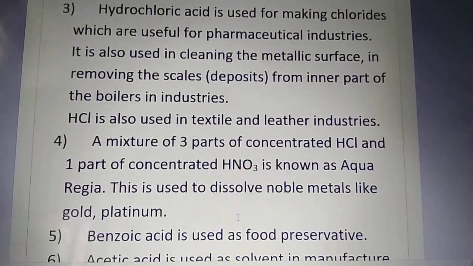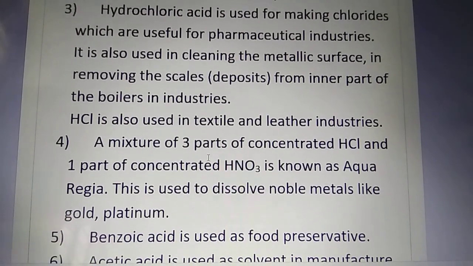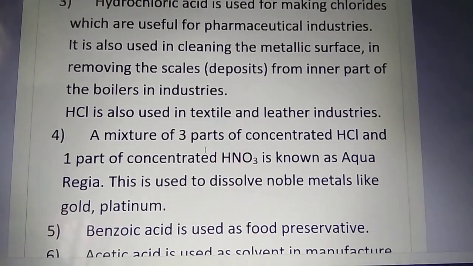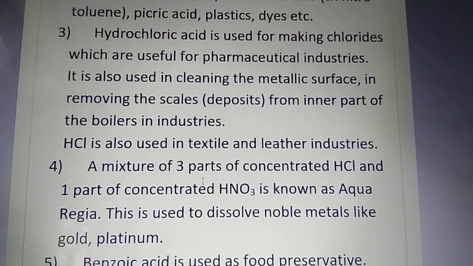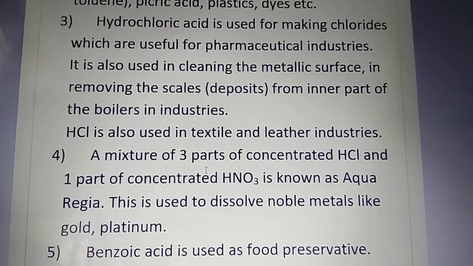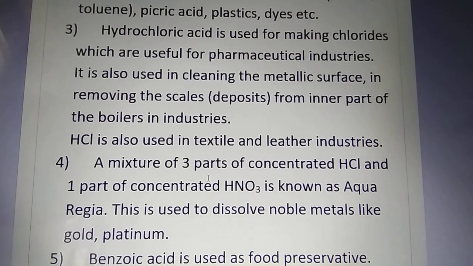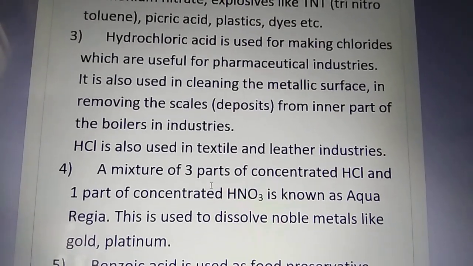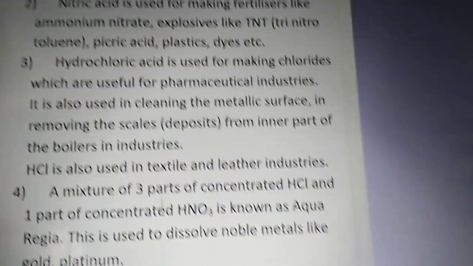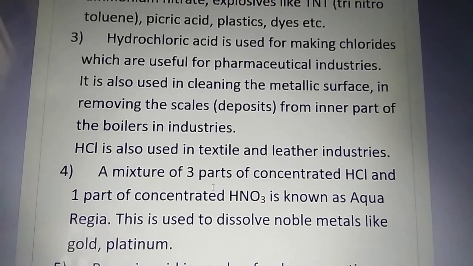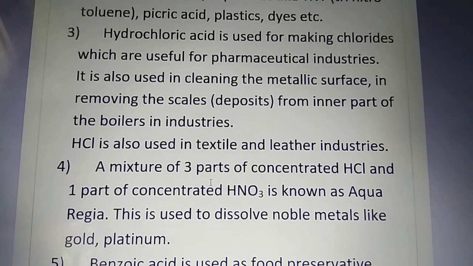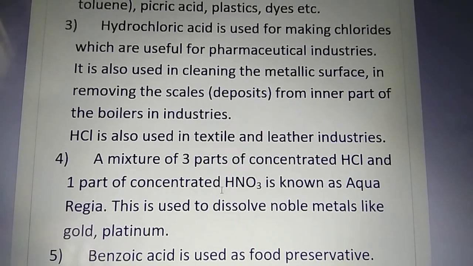Next one is very interesting. A mixture of 3 parts of concentrated hydrochloric acid and 1 part of concentrated nitric acid is known as aqua regia. This aqua regia is used to dissolve noble metals. Remember properly, noble metals means very less reactive metals like gold, platinum, etc.